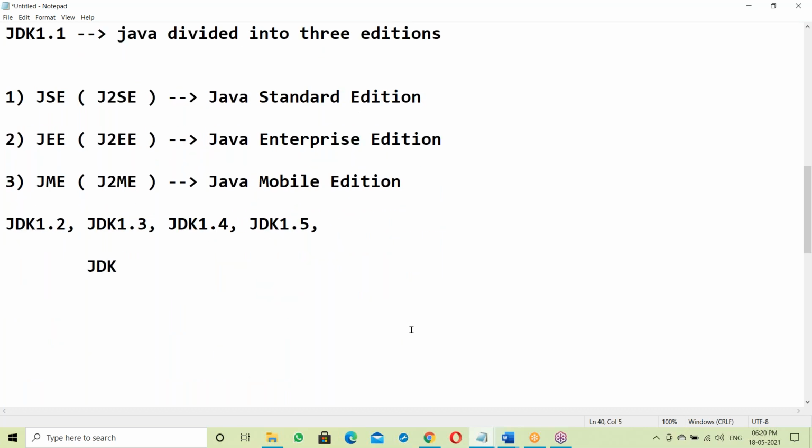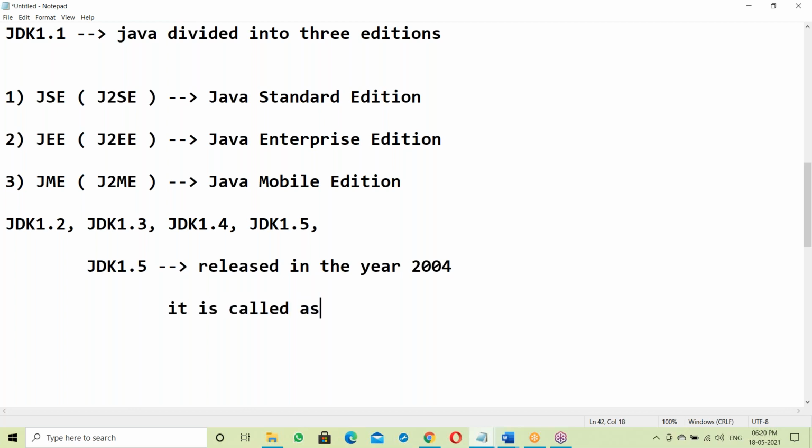JDK 1.5 is the most important version. It was released in the year 2004. It is called the Tiger version.